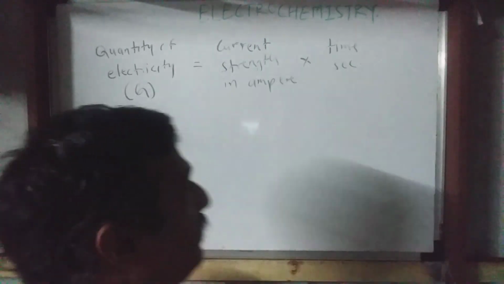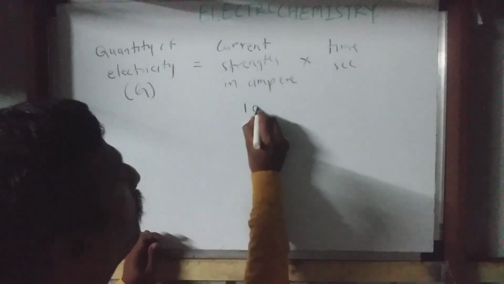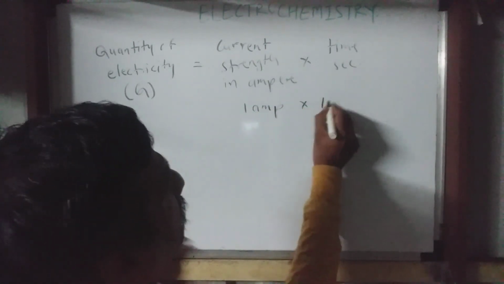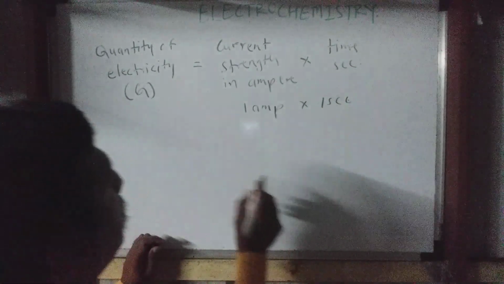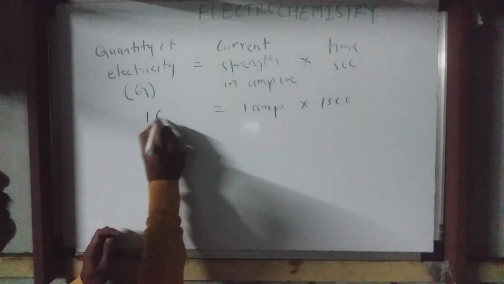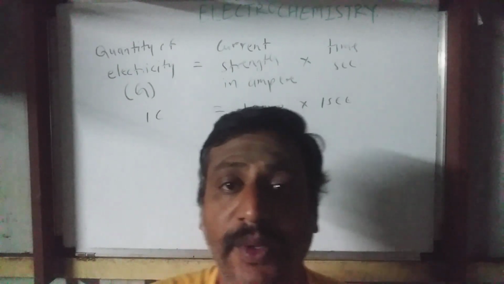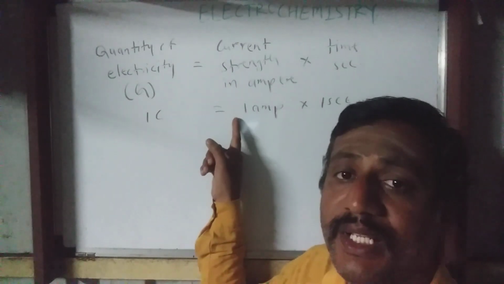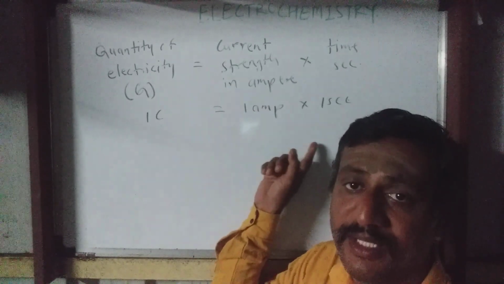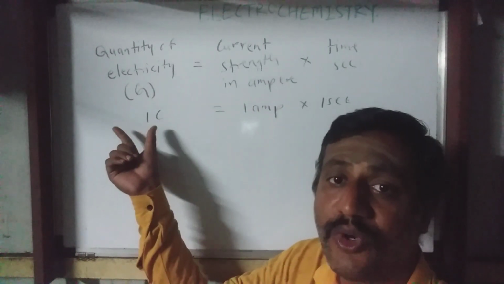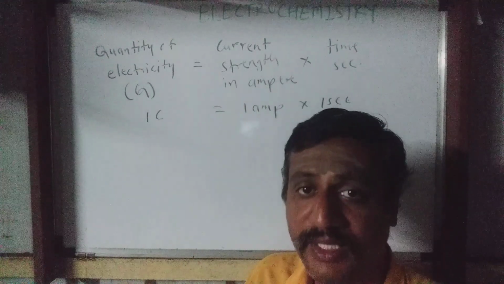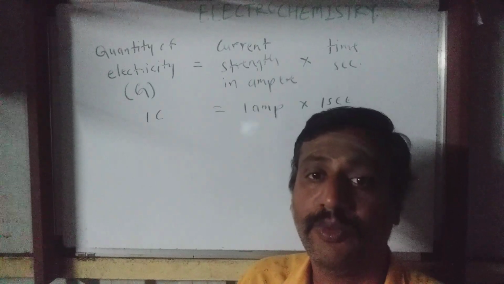The relation given is, suppose we pass 1 ampere current for 1 second, then the quantity of electricity is 1 coulomb. What is the meaning of 1 coulomb? When 1 ampere current is passed for 1 second, then collectively the quantity of electricity is said to be 1 coulomb.